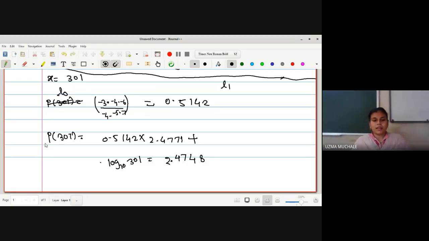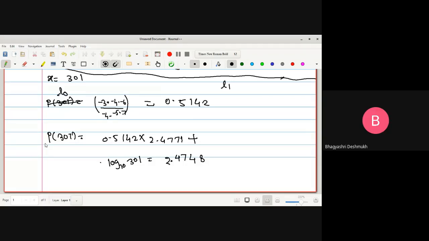Are you knowing how to find out log 10? By seeing on the calc itself, you can have the symbol of log in some of the buttons. किसी एक बटन पे log 10 का होगा. It is 2.4785, ma'am.